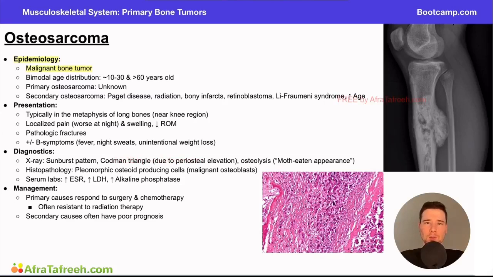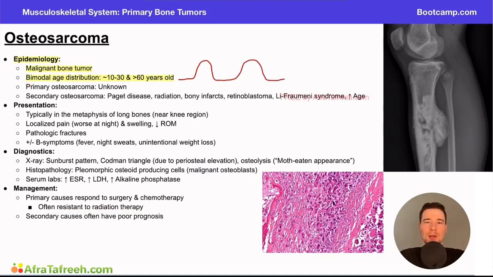It's also important to know that this is going to have a bimodal age distribution, typically around 10 to 30, so teenage years to young adulthood, and then greater than 60 or some of our older years. And what that means is if we think about it, right, there's essentially a low incidence of patients having this disease, and then there's a spike. There's a lot of people that are having this in the 10 to 30 range, and then it kind of quiets off in that 40 to 50 range, and then there's another spike again. We call this bimodal. Bi means two, and we have two primary areas where this disease pops up again.